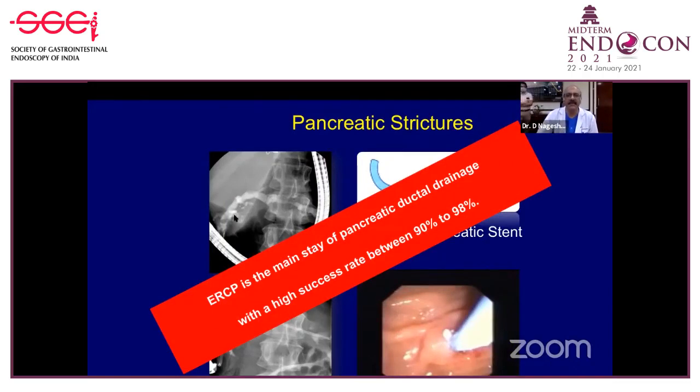So ERCP is the mainstay with a high success rate, but sometimes you can't access, and then you require an endoscopic ultrasound. The first case report of EUS-guided pancreaticography was actually very, very long back. It was published by Pierre Desprez, who used this technique, using endoscopic ultrasound, to do a main pancreatic duct drainage, and then continued with an ERCP in this case to completely drain the duct. So this was reported very, very long back, and this is what we are now starting to use more and more often.